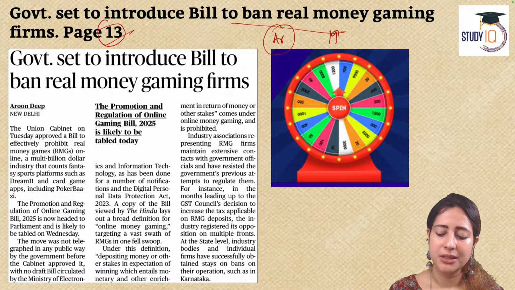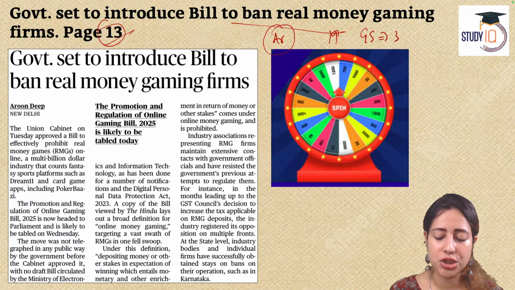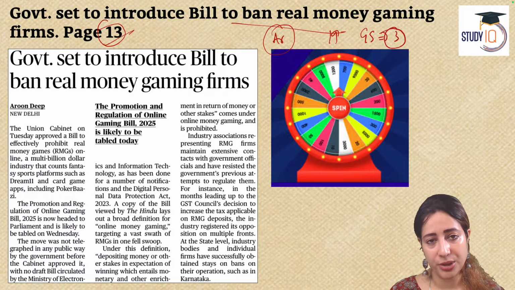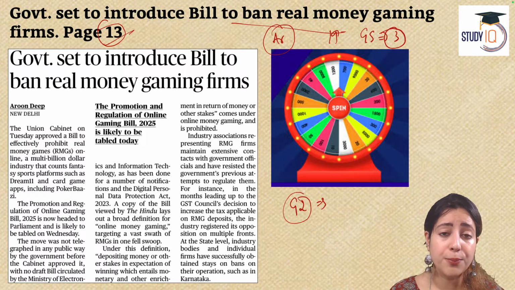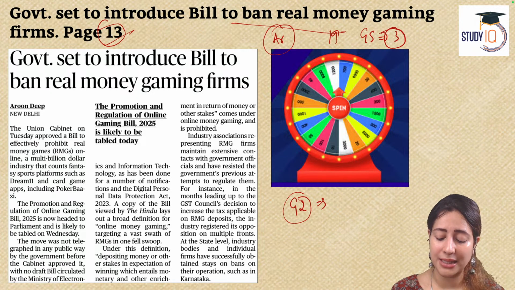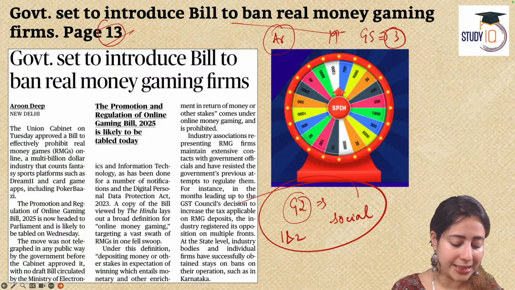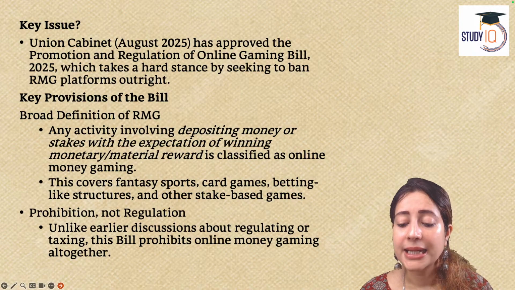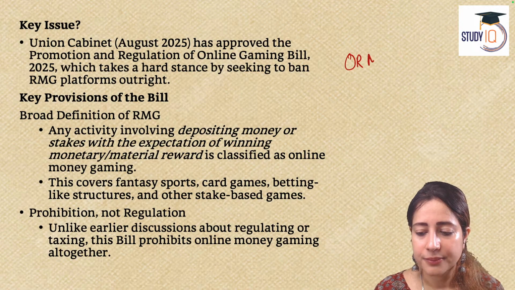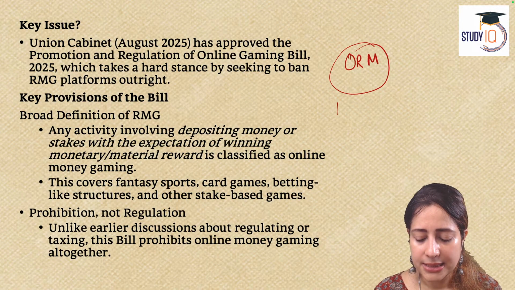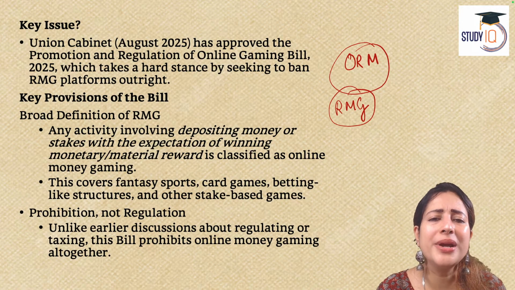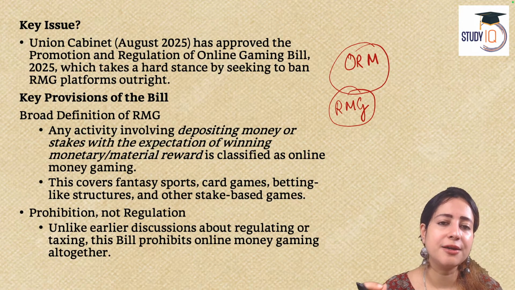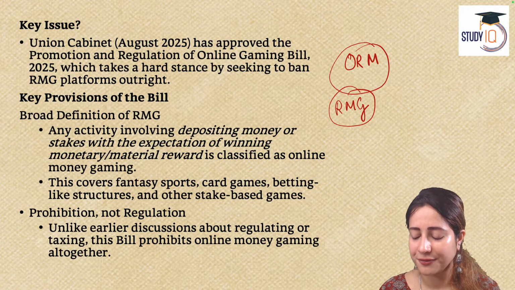Quickly, a topic mapping. Doing the topic mapping, we can say yes, it comes from GS paper 3, because we are talking about technology. Then of course GS paper 2, because yes, we do talk about young population, we do talk about social problems, and this is indeed a social problem from GS paper 1 and 2, the problem of online money gambling. A very interesting article. It says online real money, sometimes referred to as RMG, the real money game, is a booming industry in India. It is valued at several billion dollars today in 2025.